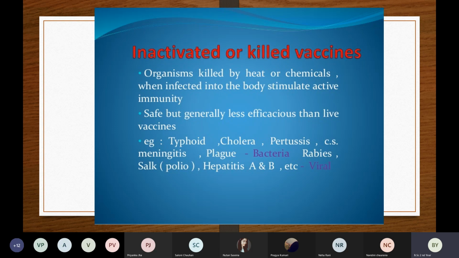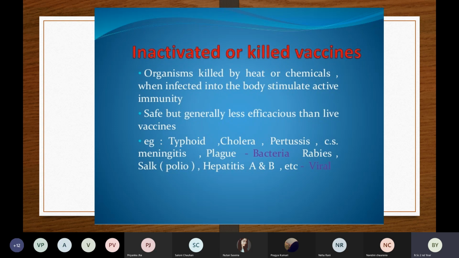These are made from bacterial organisms. And from viruses, like rabies, polio, hepatitis A, hepatitis B, etc. These are made from the killed virus. So this is about the inactivated or killed vaccine.